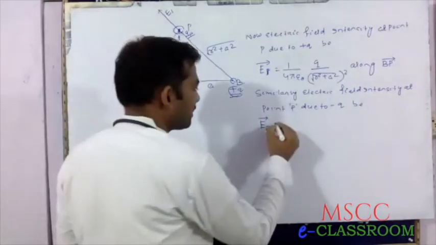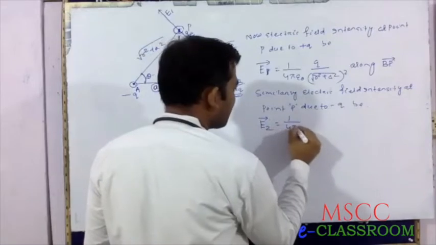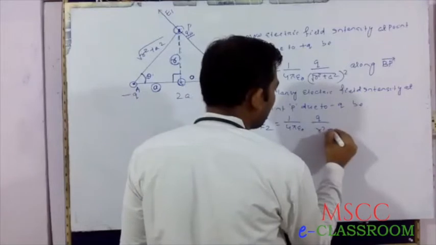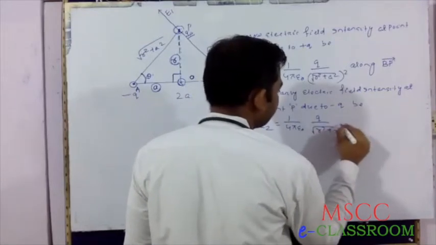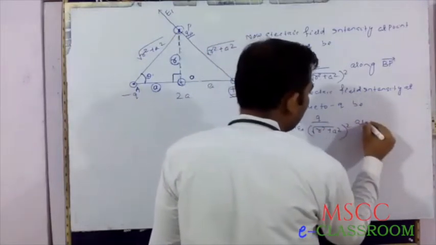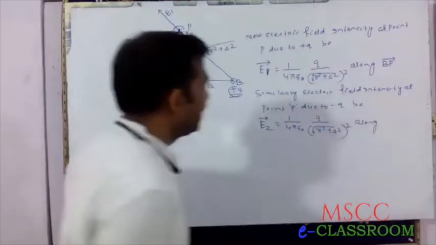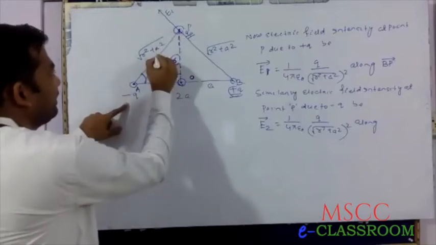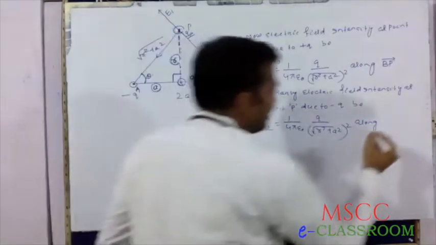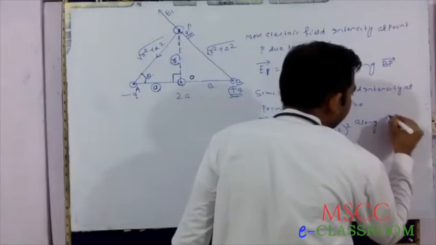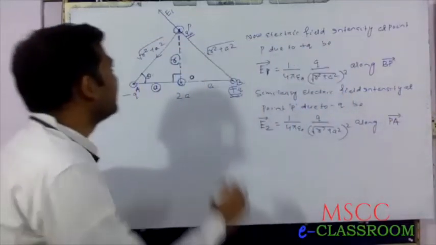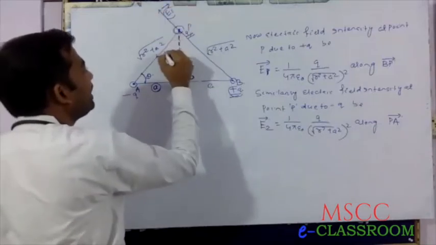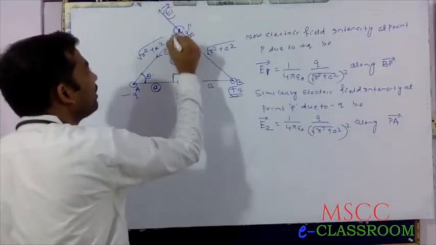E2 equals 1 by 4 pi epsilon naught q by r square, along the direction PA. This is the direction of E1 and this is the direction of E2.